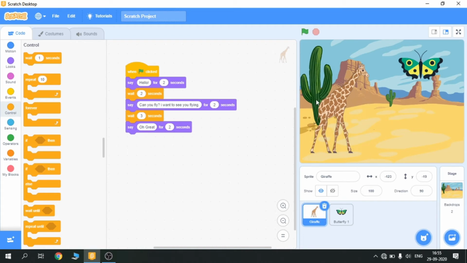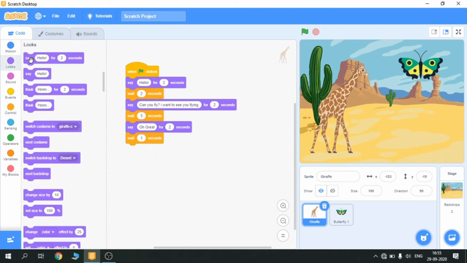Now after completing his oh great statement, the giraffe wanted to say that he feels hungry. Okay, so I just wanted to put wait 1 second, because when he completes his oh great statement, I don't want him to immediately say I feel hungry. I want him to wait for 1 second. Okay, so I'm gonna put here, I feel hungry.